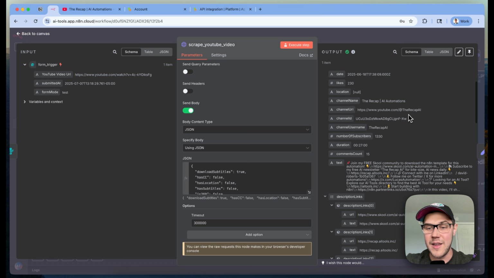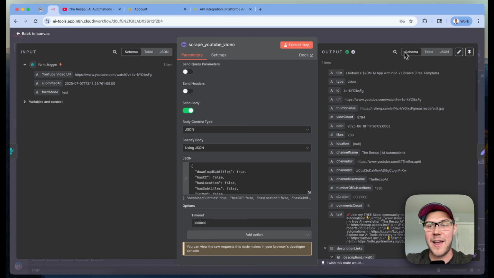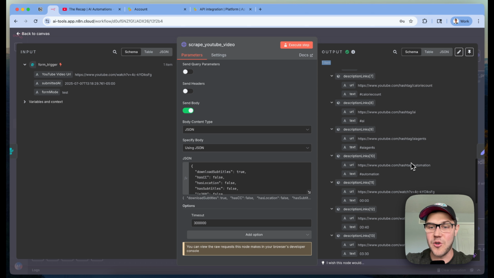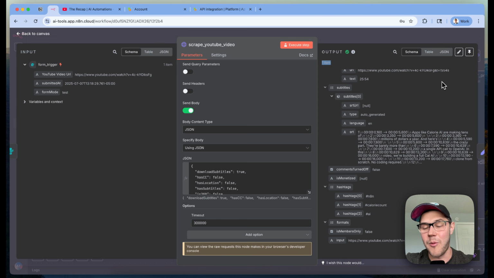The other thing I want to cover is the resulting data that comes back from Apify now that this has finished. So we can see that we got our title here, which is a video, our title, our URL, thumbnail, and any other metadata that comes back with it. Scrolling down here, there's a couple other things that are really important for us to use for this content repurposing workflow. The main one is going to be the subtitles array here that we've set up. And the first element of this array is going to be our English subtitles.